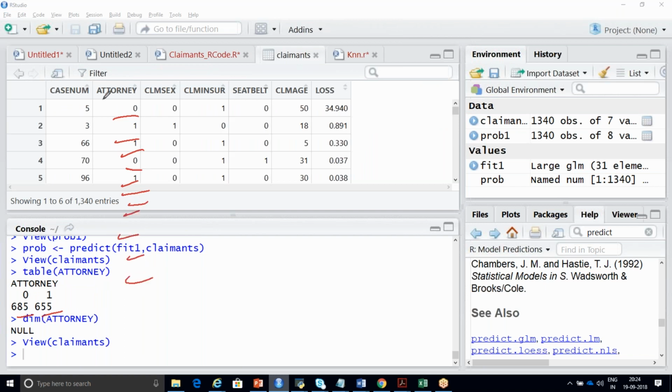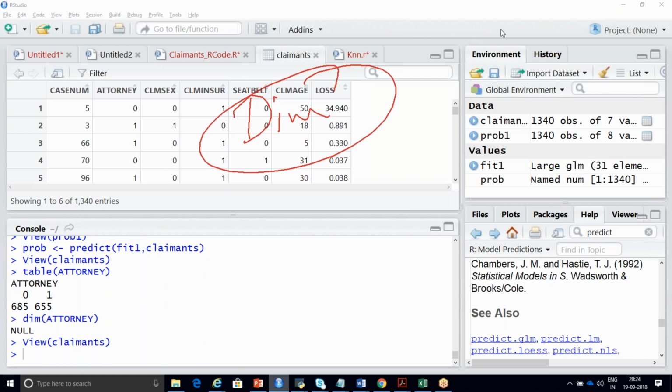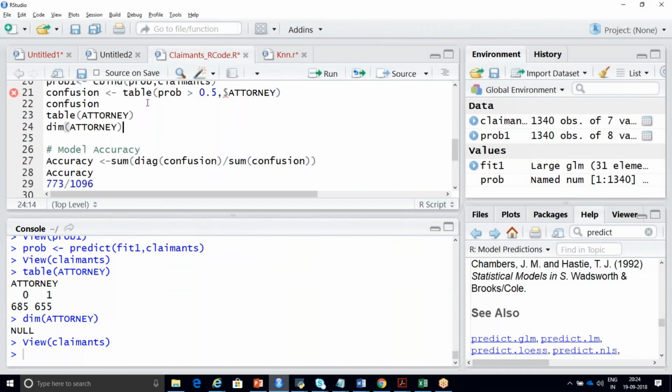In your attorney column, you have 0 and 1. How many zeros are there? How many ones are there? But dim is your dimension, the number of rows and columns. Don't get confused. Table will give you the count of individual values or individual categories.